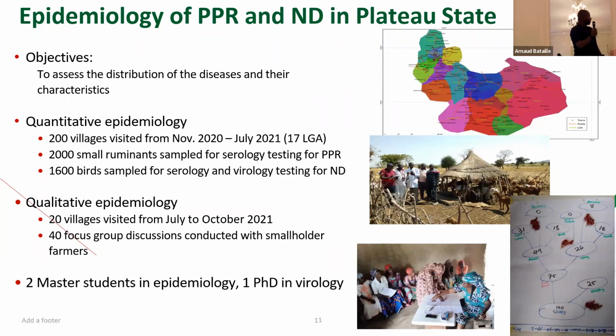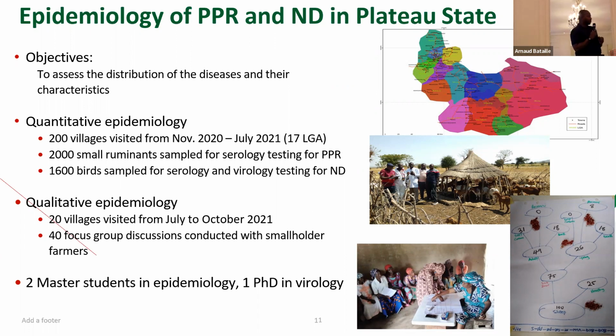So, regarding the epidemiology of PPR and ND, the objectives were to assess the distribution of the two diseases and to see if we can characterize the disease. So both quantitative epidemiology and qualitative epidemiology were carried out. And under these, we have 2 master's students in epidemiology and 1 PhD in biology.